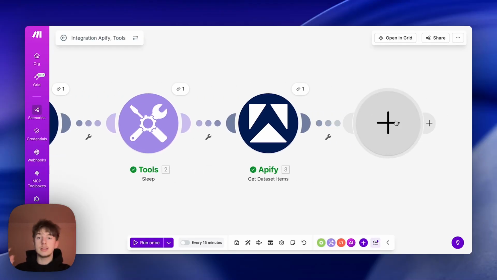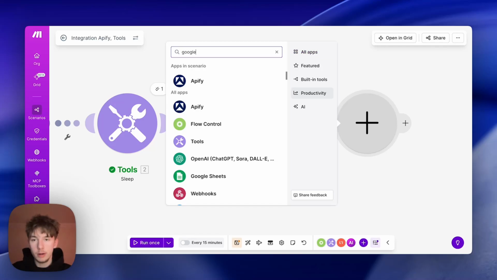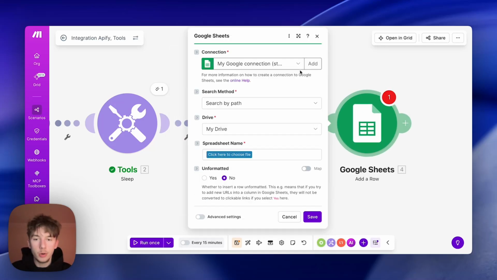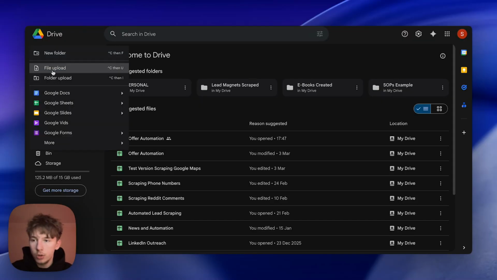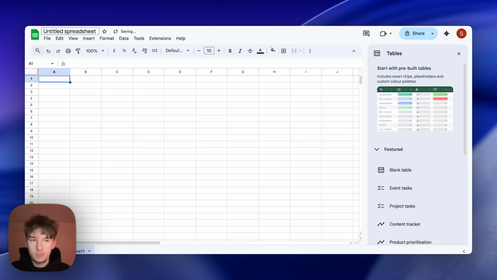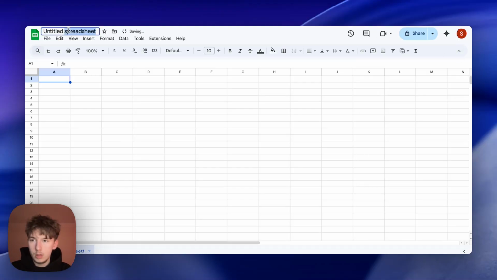Now what we're going to do is literally add this into Google Sheets, so we have a formatted way of viewing all these comments. So we're going to head over into Google Sheets, add a row, and I'm going to create a quick Google Sheet for this. We're going to head over to Google Drive, new Google Sheets, and we're literally going to call it Reddit comments scraped data. We're just going to call it data because I might have a duplicate.